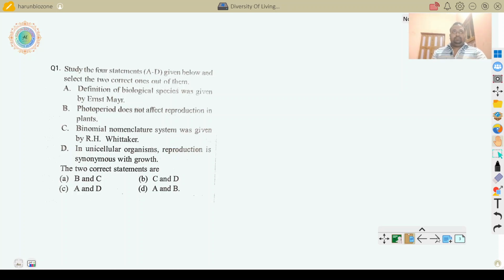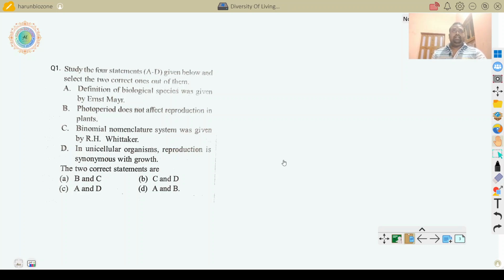Study the four statements A to D given below and select the two correct ones out of them. Here the question says only two are correct.